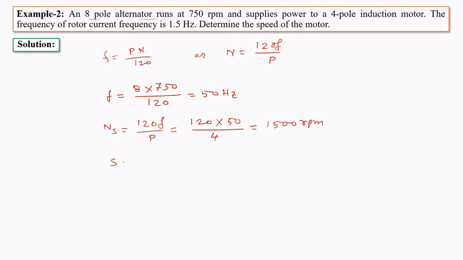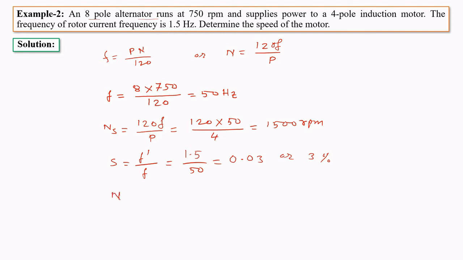Now the slip will be equal to the slip frequency of the rotor EMF upon the supply frequency, that is 1.5 upon 50, and after simplification it will be 0.03 or 3%.